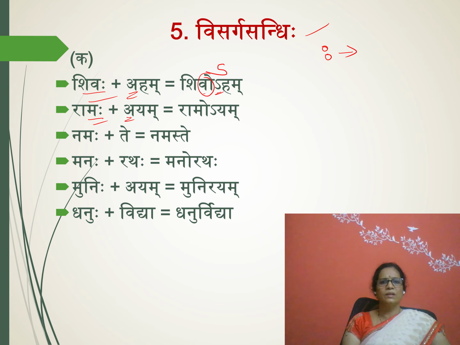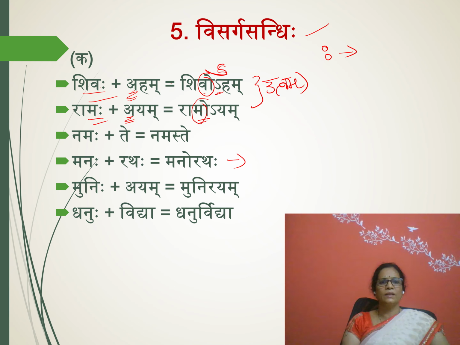Here this also ended with Visarga and it changed into Ramo. Here Sivaha changed into Sivo. Here Ramaha changed into Ramo. Here the next word started with A. So here this A is changed into an Avagraha symbol. Okay. These two are called Uttvam. In Visarga, Uttvam.